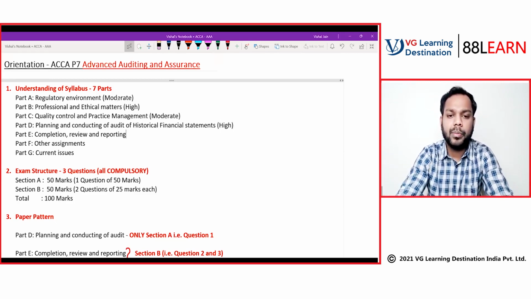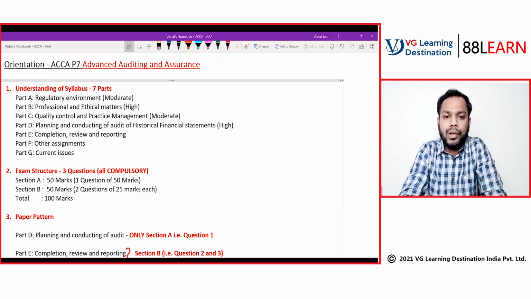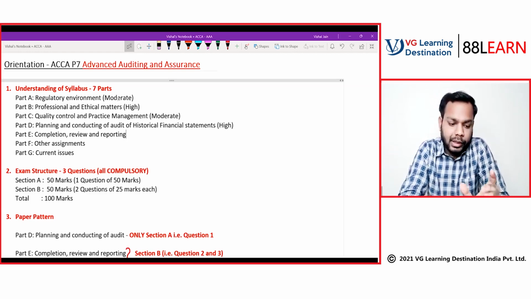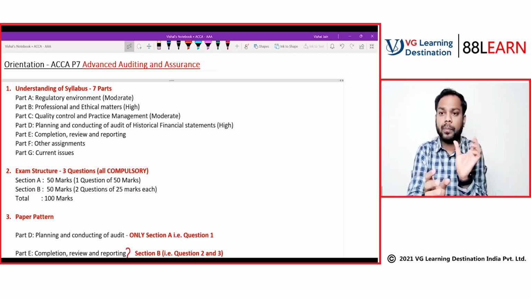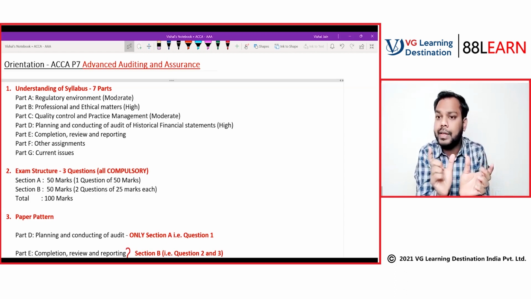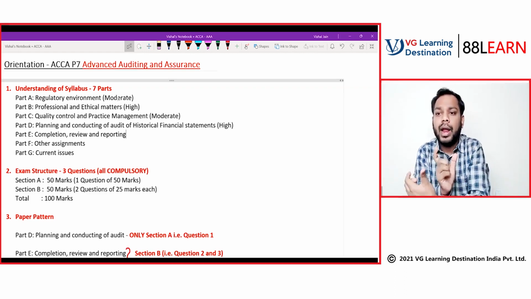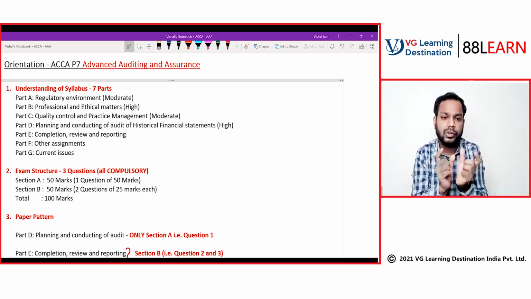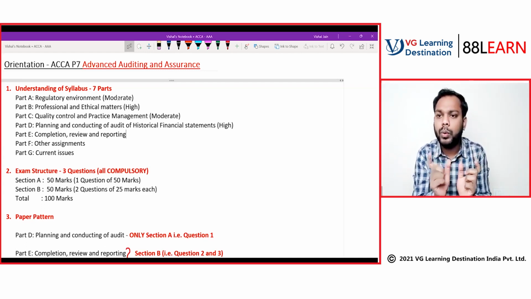Completion, review and reporting. Whenever we do any work, there are three stages of doing it. First, we plan things, then we execute things, and once the execution is done, we review and complete the work. Similarly, audit is also no different.